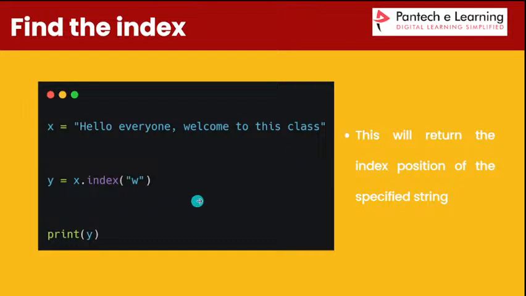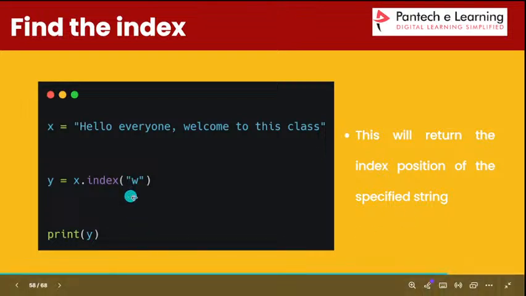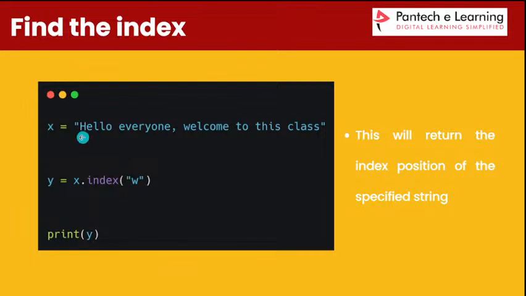So index is used to return the index position of the specified string. For example, I will give W here. This is our input value, one of the statements. So x.index is the function used to find the index number. I give W, so W is at which index?